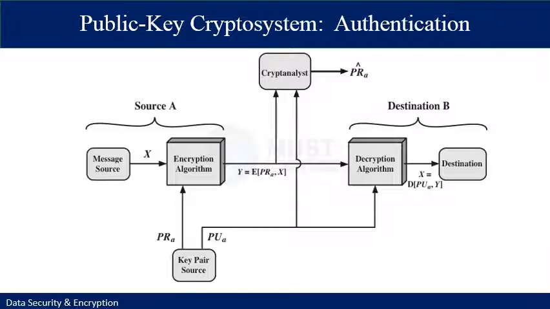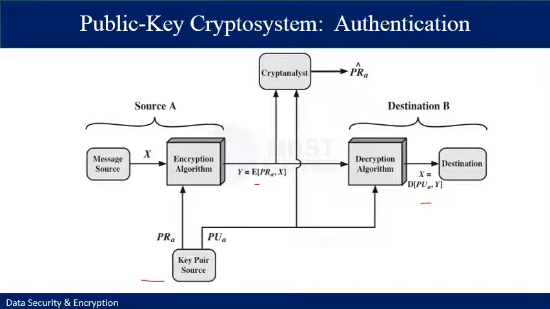Whereas the scheme illustrated in the last example provides confidentiality, this scheme shows that public key encryption provides authentication. In this case, the key pair is generated by the source A, and the private key is used to encrypt the value and the public key is used to decrypt the value.